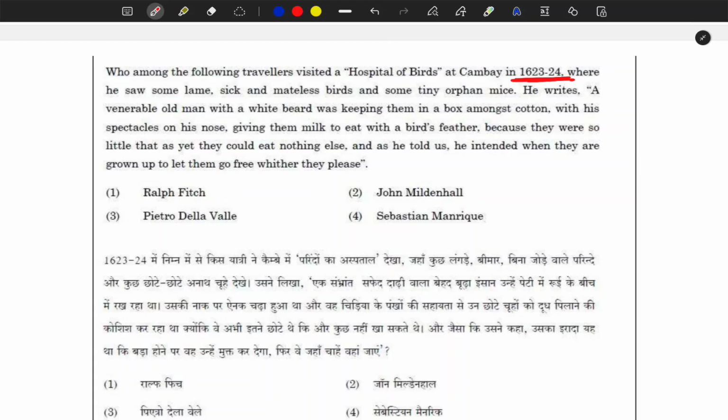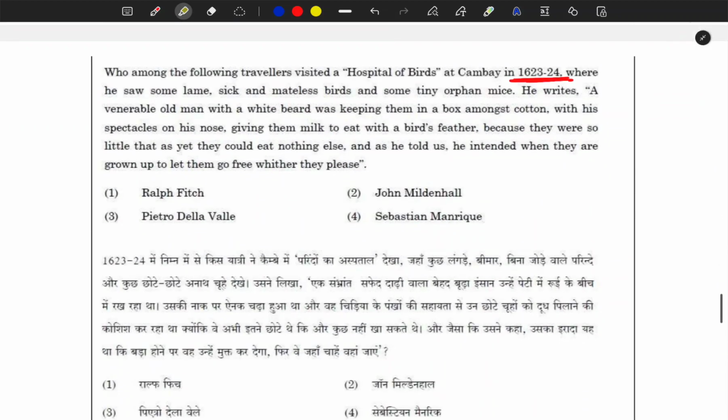He writes, a vulnerable old man with a white beard was keeping them in a box amongst cotton, with his spectacle on his nose, giving them milk to eat with a bird's feather, because they were so little that as yet they could eat nothing else. And as he told us, he intended when they are grown up to let them go free whether they please. I don't know who wrote this. Seriously, I could not do anything about this question.